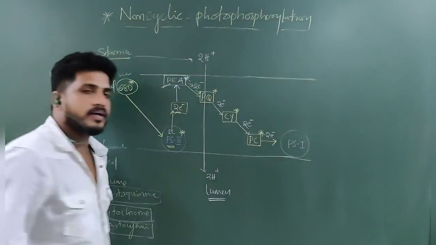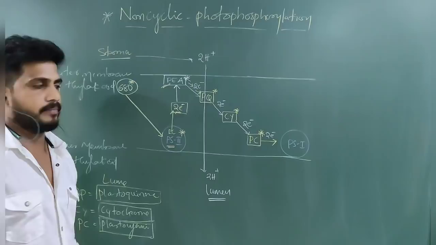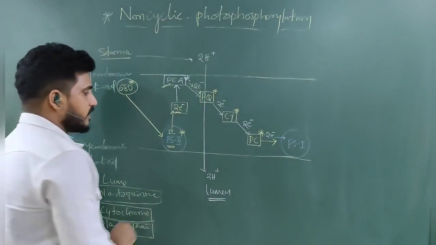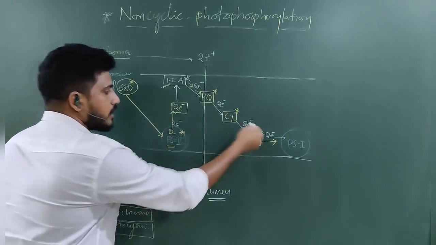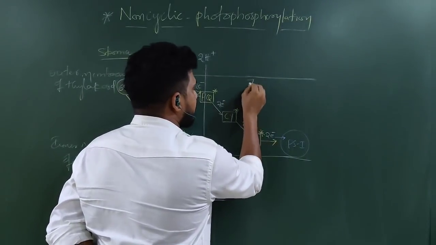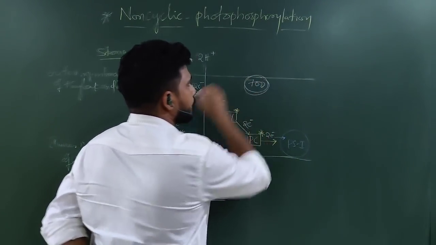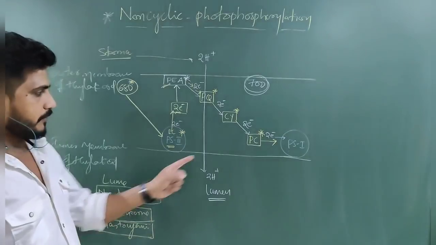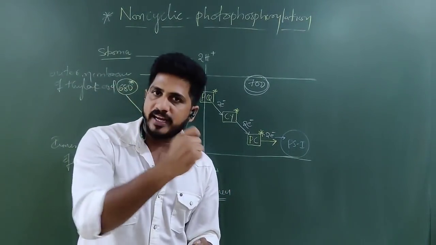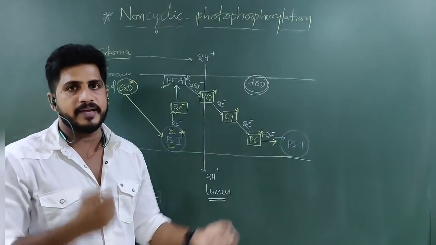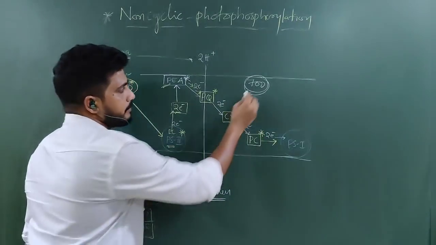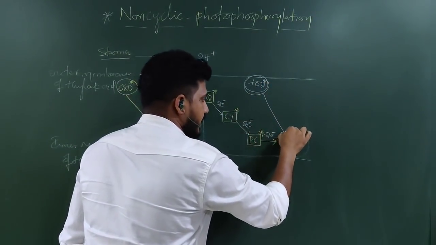From this, electrons are shifted to PS1. What is that? Photosystem 1. So photosystem 1 received these 2 electrons. That's why the excited 2 electrons are not coming back. Now PS1 generally requires 700 nm energy to be activated. That is the difference between PS1 and PS2, right? PS2 will be activated by 680 nm, whereas PS1 will be activated by 700 nm. In the atmosphere, 700 nm light can also excite it.